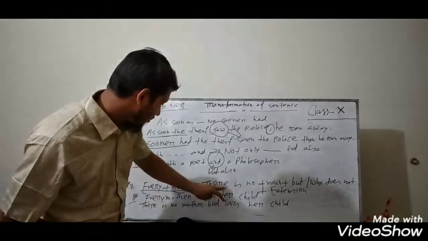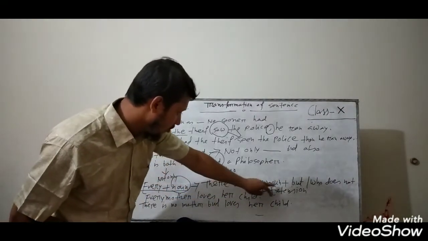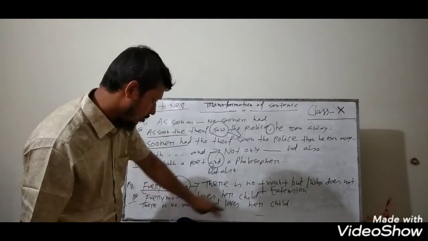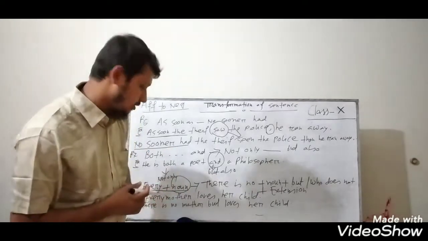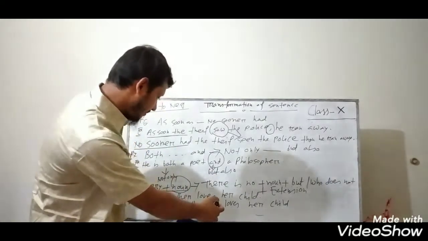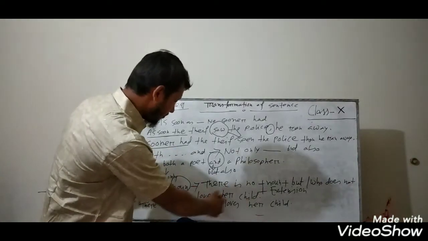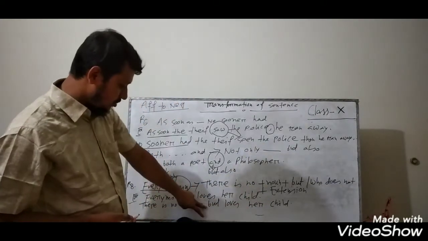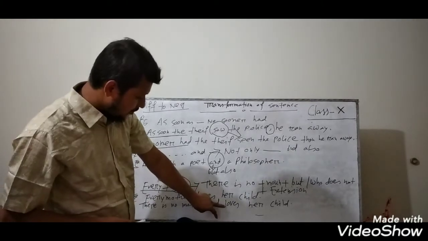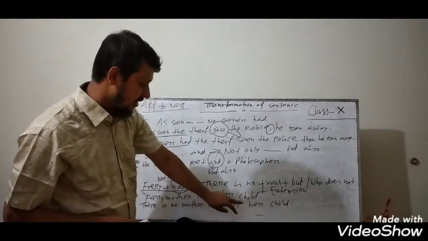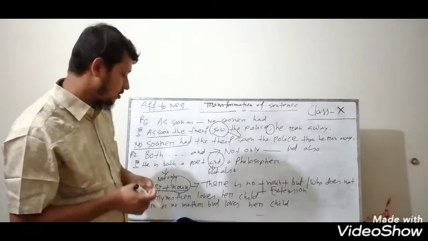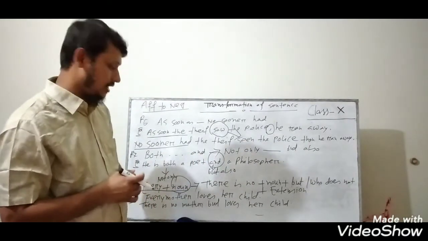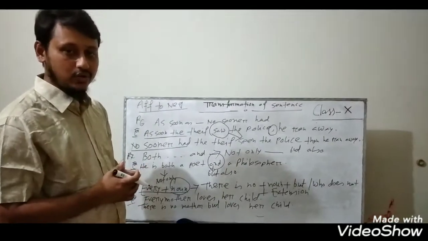Instead of "every," you have to write "there is no," then noun, then "but": "There is no mother but..." Or "who does not." You can write "who does not," and then the rest of the sentence from the verb. "Loves her child." But if you write "who does not," you have to write "who does not love her child," because after "does not" you have to omit "s" or "es." Okay, I think this is clear.